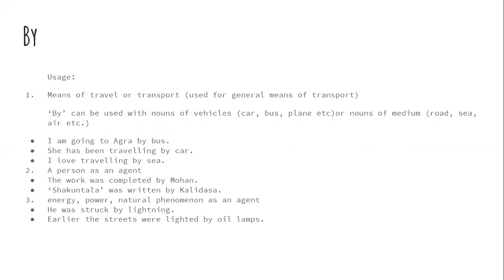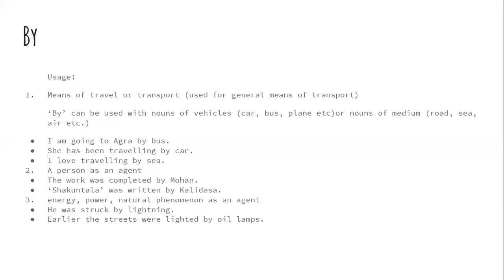The distinction which is often made between in and on as prepositions of transport is not maintained here. By is rather a general means of transport.